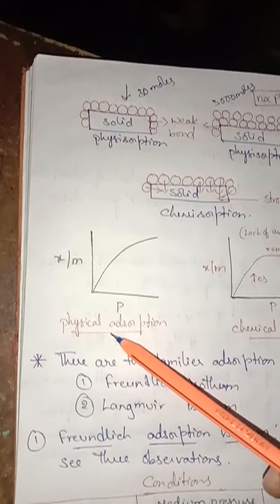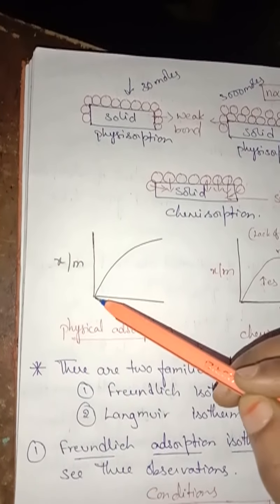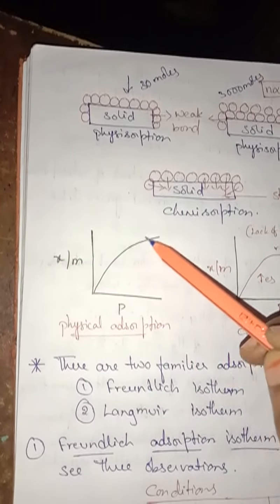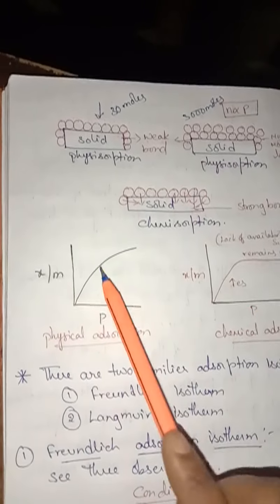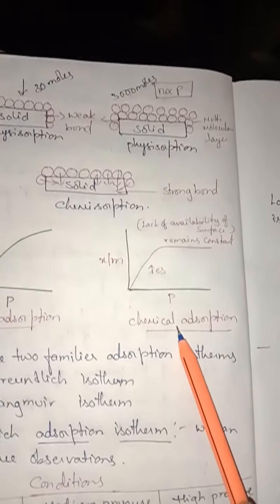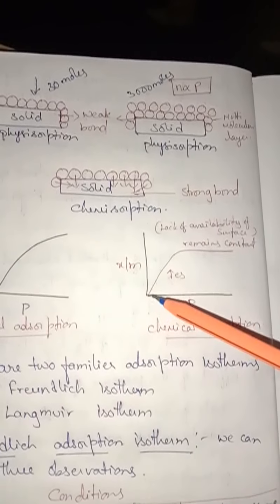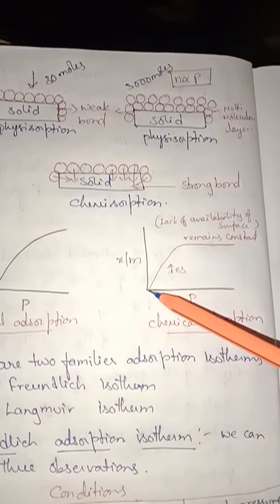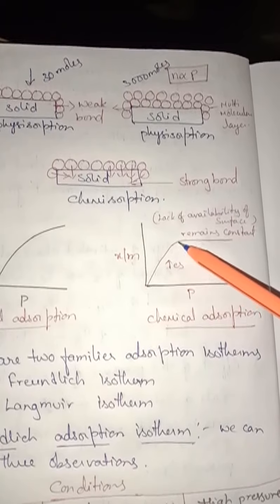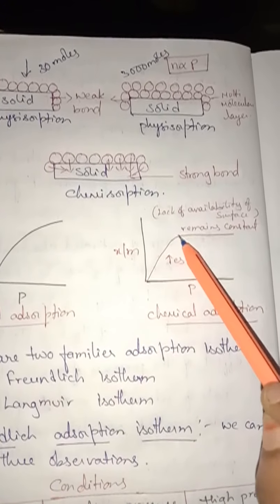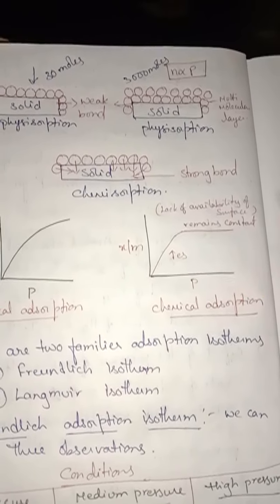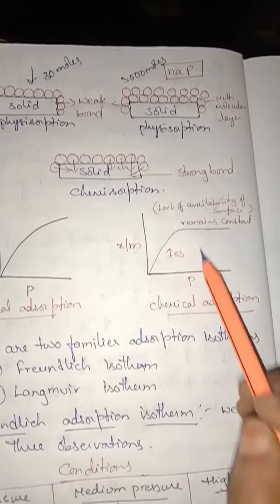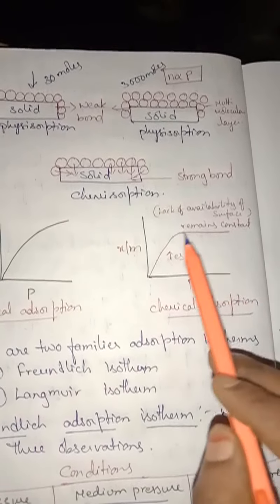So in physical adsorption, what happened? Slowly the slope is going to increase. That means if you increase the pressure, more adsorption can take place. In the case of chemical adsorption, it increases at the initial state, but at some region it remains constant and becomes parallel to the x-axis. Why does it become constant?